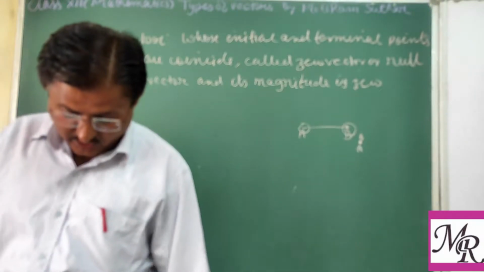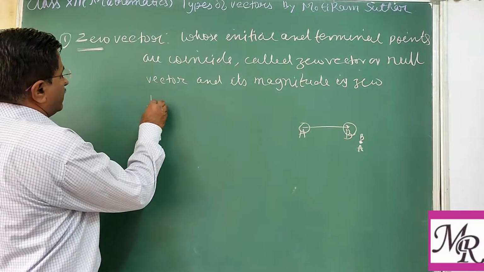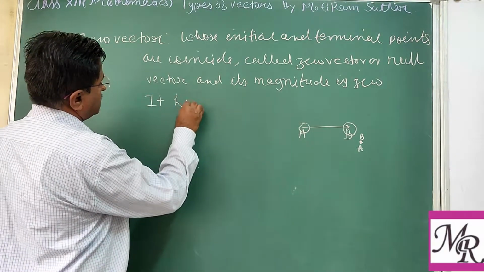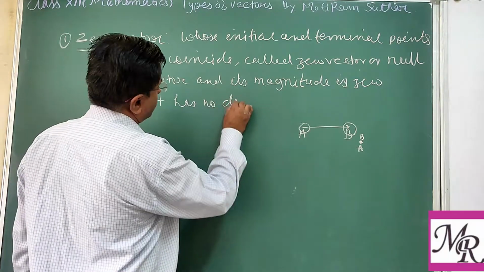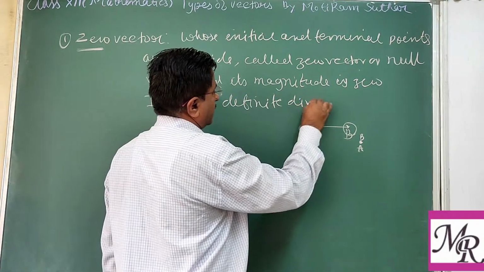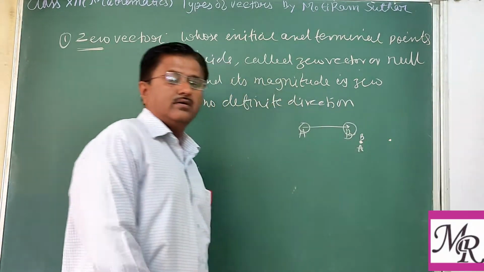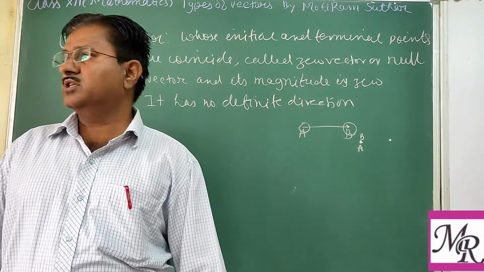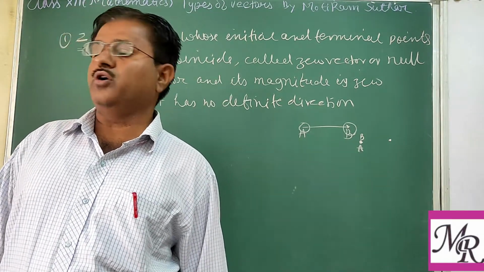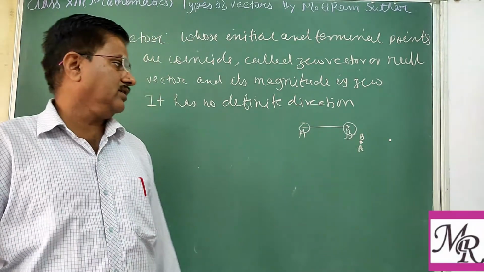So a zero vector cannot be assigned a definite direction. It has no definite direction. Suppose this is a point. At this point, we cannot say in which direction it is indicating. It is directionless. Clear?